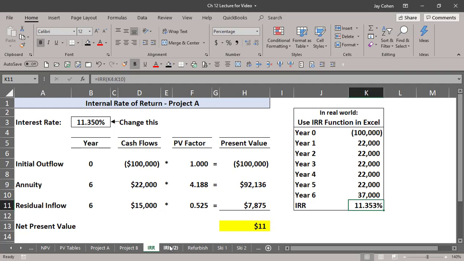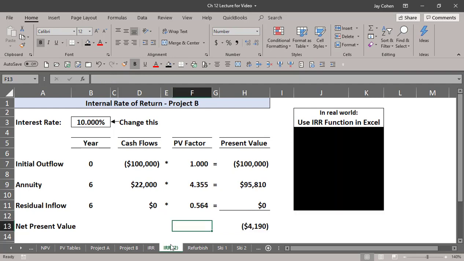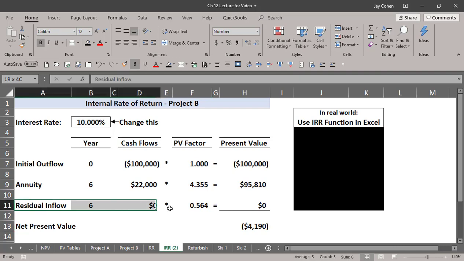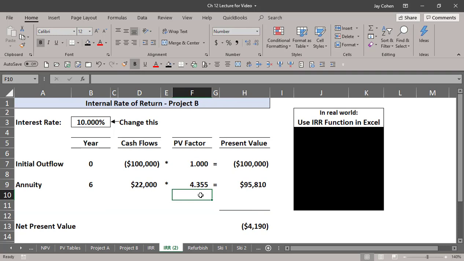Okay, and then for the homework problems, just to keep it simple, since all you have are present value tables, they're always going to give the IRR questions to you where there's no salvage. So there's just the annuity. Right now, all we know is that the NPV was negative. It's less than 10%. We don't know what it is. They're going to ask you the range of what it is.